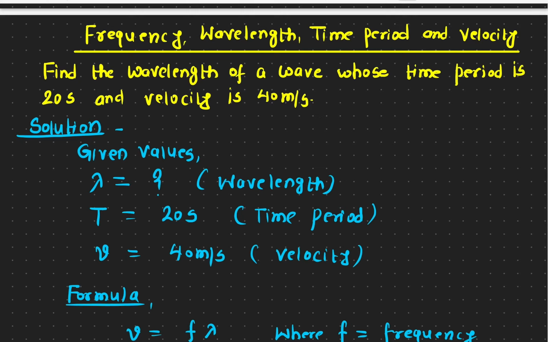All right. So what is the relation between the speed, frequency, wavelength, and time period? So let's talk about the speed. The light speed is dependent on the medium in which it is traveling.